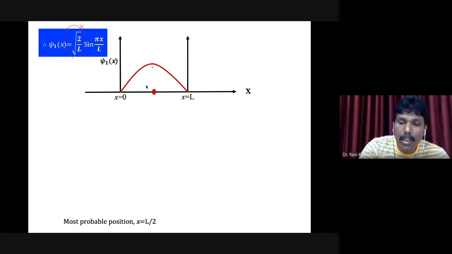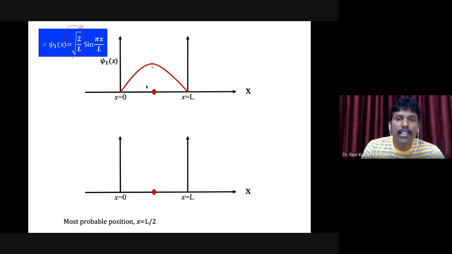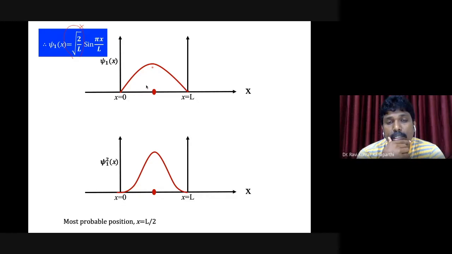Now, similarly, I can do another exercise. Instead of simply plotting psi 1 of x, I'm going to take the square of the wave function and plot that. The variation will be of this kind of nature.